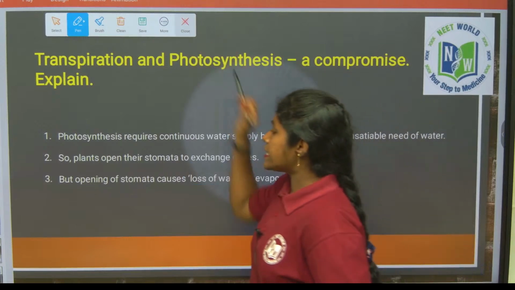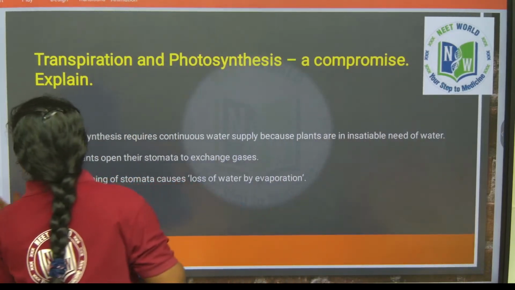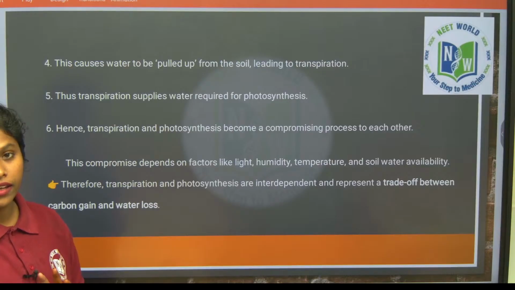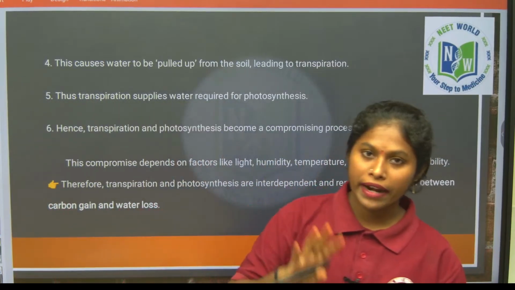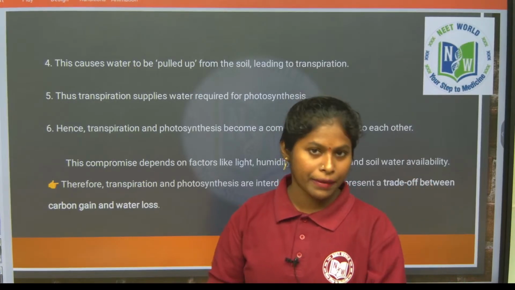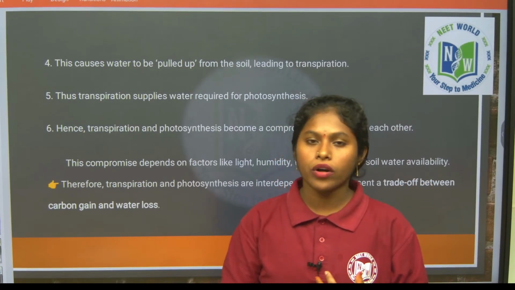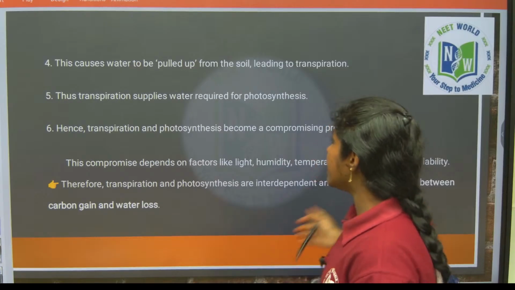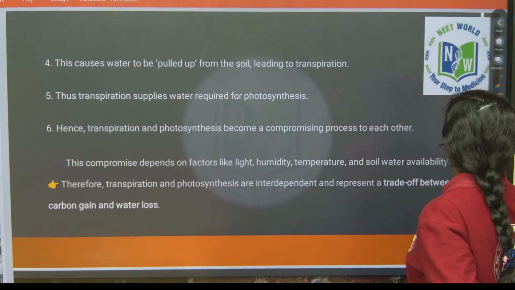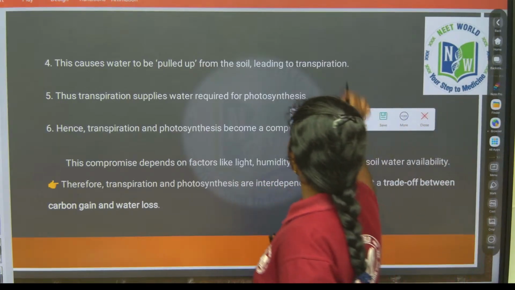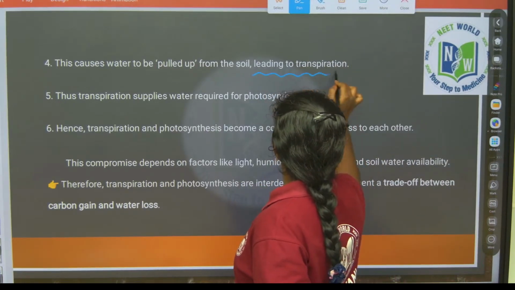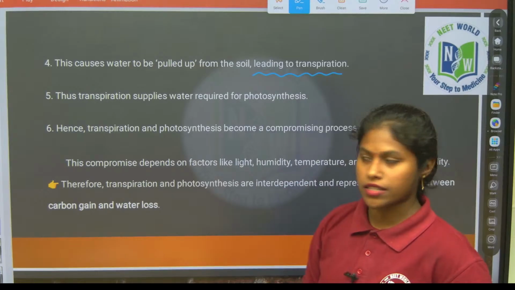So there is a regulation happening between stomatal opening for carbon dioxide gain and water loss from the leaf. This causes water to be pulled up from the soil through transpiration, which further supports photosynthesis.